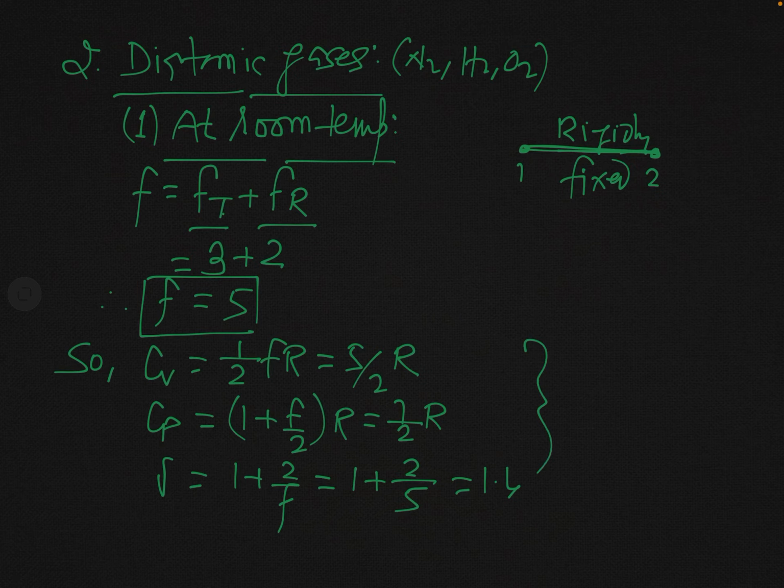So these are values of Cv, Cp and gamma. But these values are valid when temperature is normal, that is room temperature. But if the temperature of the diatomic gas is increased, then vibrational motion becomes effective at high temperature. Why?